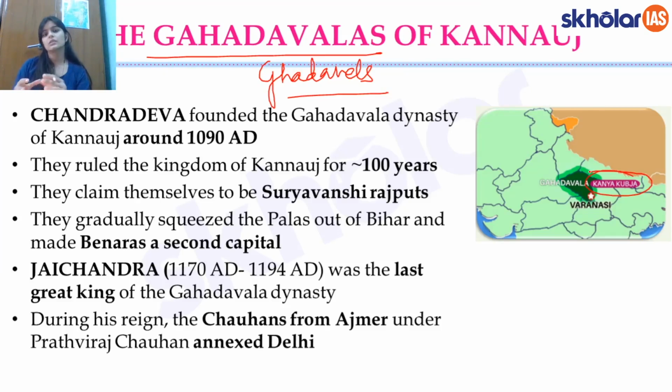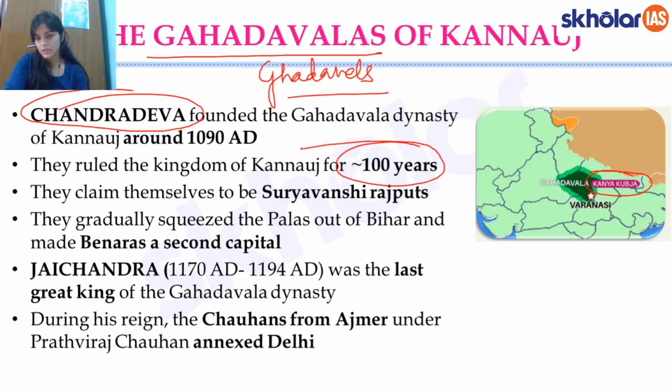Kanyakubja is the older name for Kannauj, right? And this dynasty was founded by Chandradeva, and they ruled for almost around 100 years, and they claimed themselves to be Suryavanshi Rajputs, and they were the ones who had pushed the Palas out of Bihar, and they made Banaras, or Varanasi, their second capital.